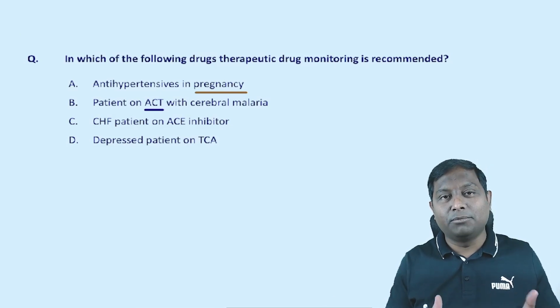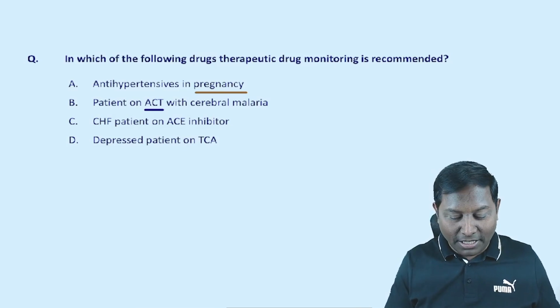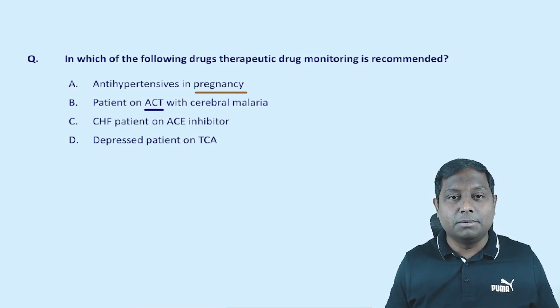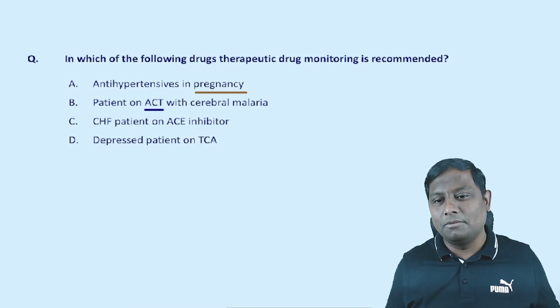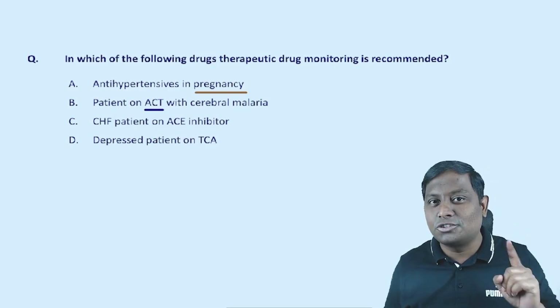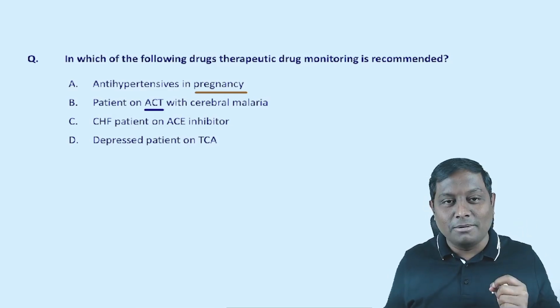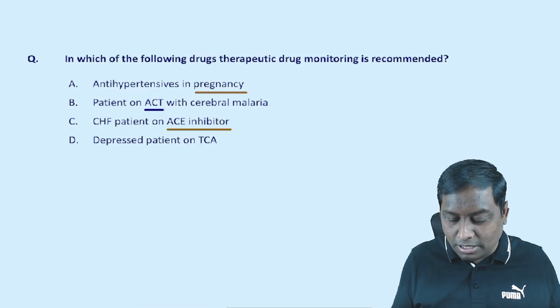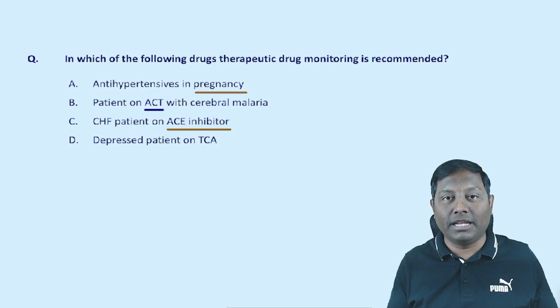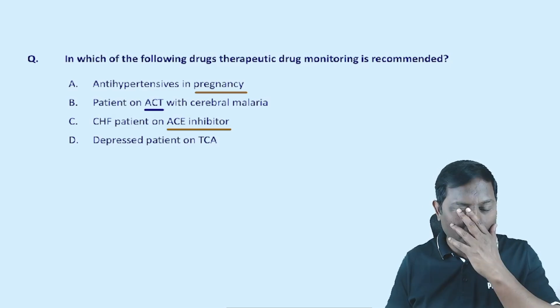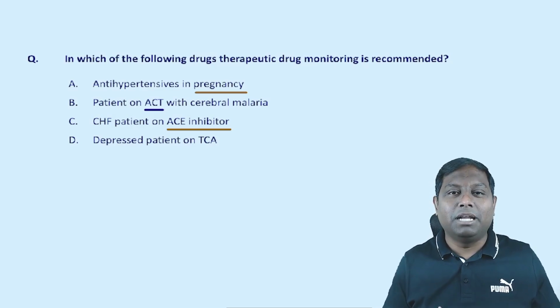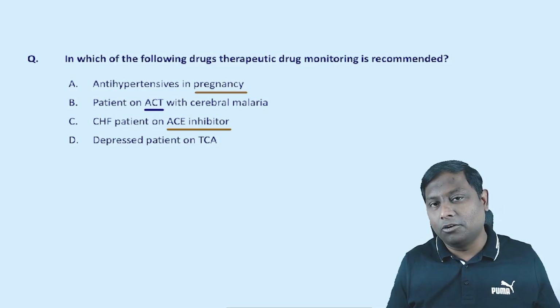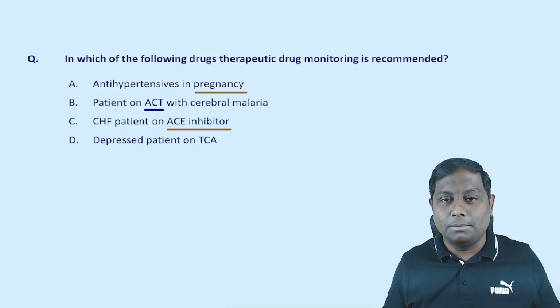So again, remember, you can judge your patient symptomatically here. And a congestive heart failure patient on an ACE inhibitor. Just by looking at heart failure, again many people will think something is wrong. Nothing is wrong. It is congestive heart failure and he is taking an ACE inhibitor. Again, ACE inhibitors have a wide therapeutic index. You can measure the effect symptomatically, or if you want to see congestion, you can do other investigations, such as radiological ones.